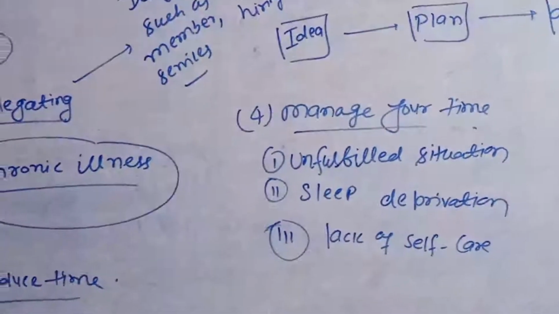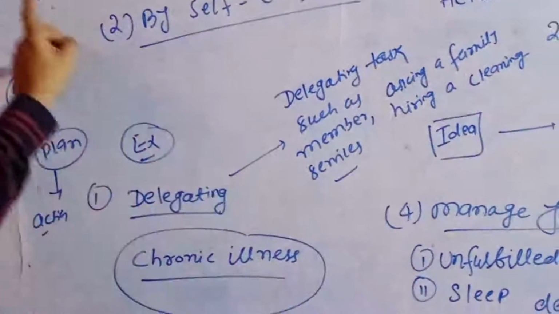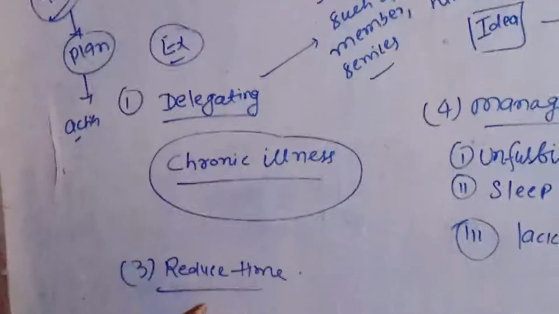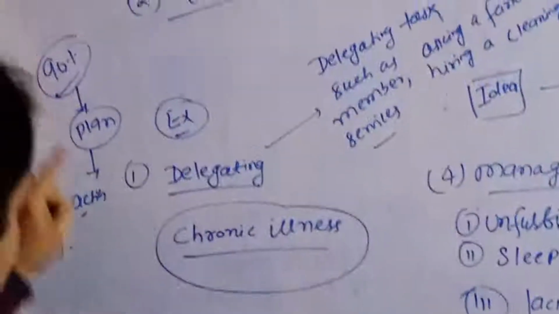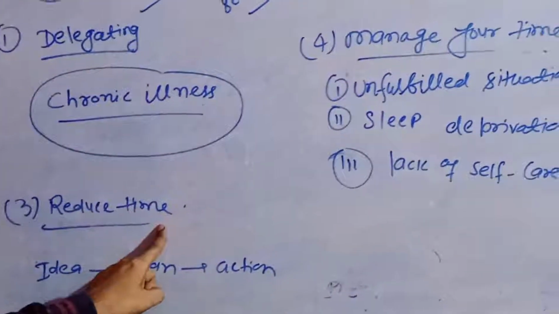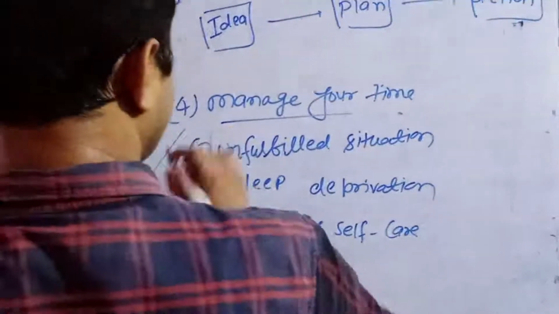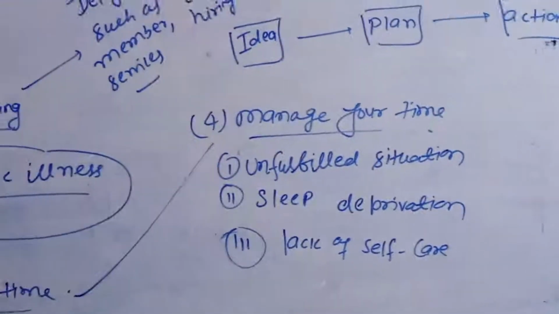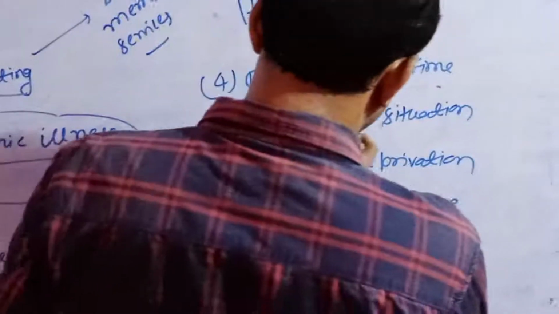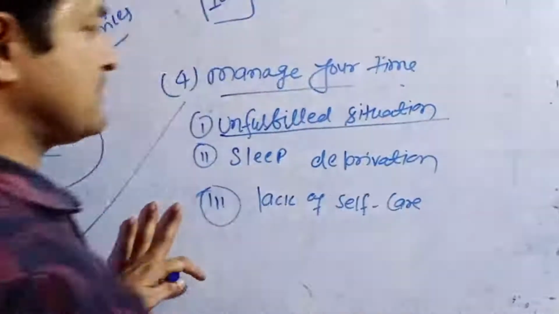Remember the third point, reduce time. Reduce time is related to idea, plan and action. But reducing time is always dependent on managing your time. If you do not manage your time, this area is related to an unfulfilled situation.